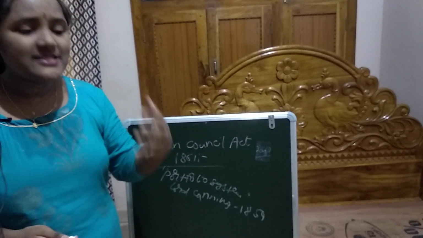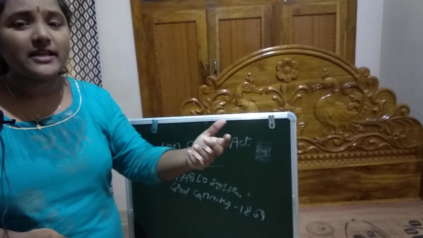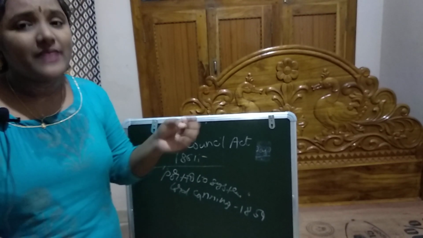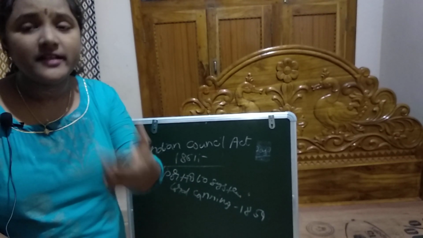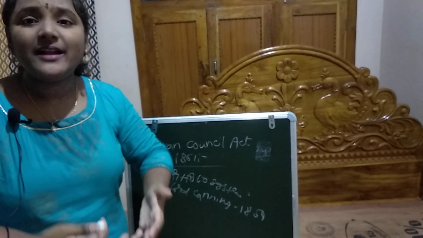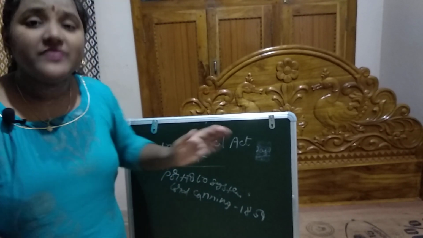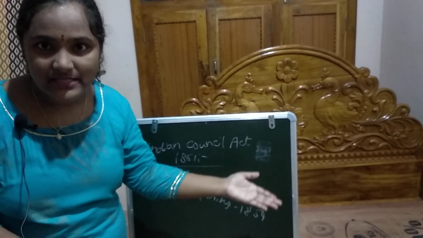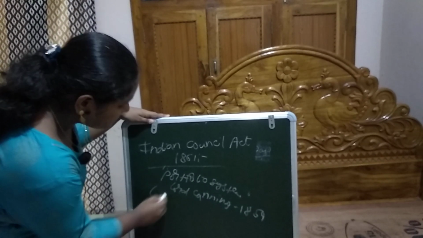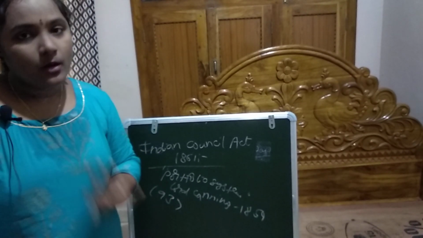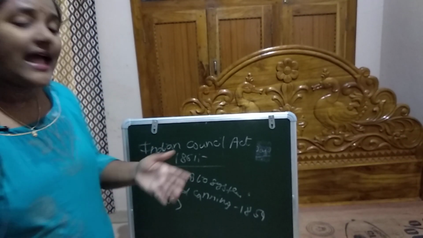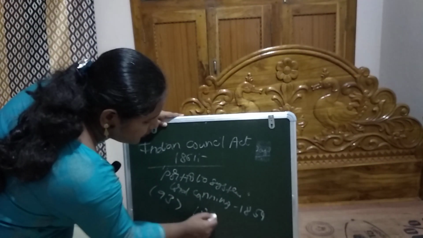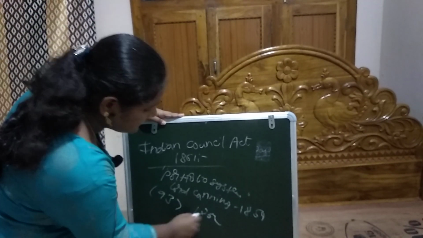So what was the result of the restoration of the legislative powers of Bombay and Madras presidencies? The ultimate result was internal autonomy. Internal autonomy means independence or freedom for the provinces. This restoration of legislative powers resulted in the internal autonomy of the provinces in 1937.